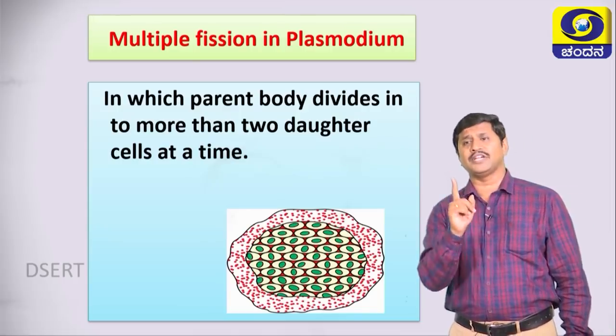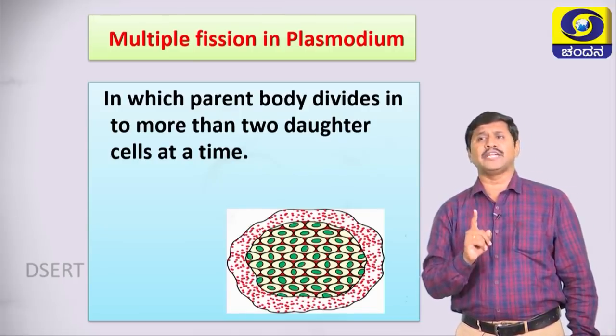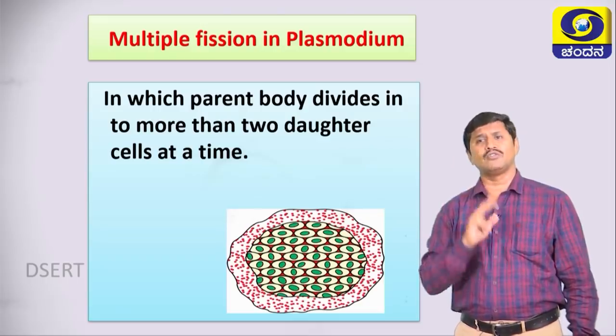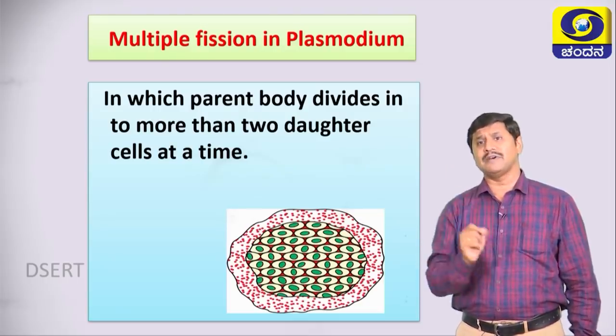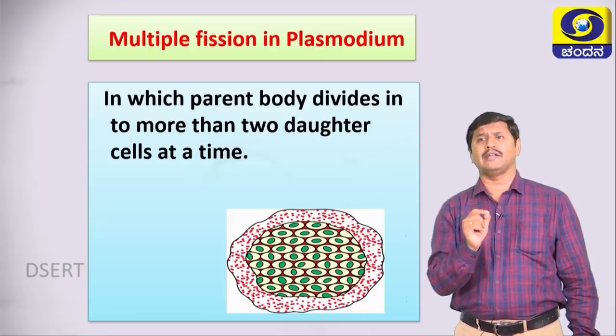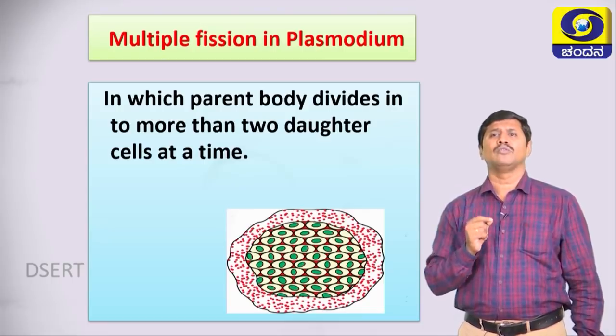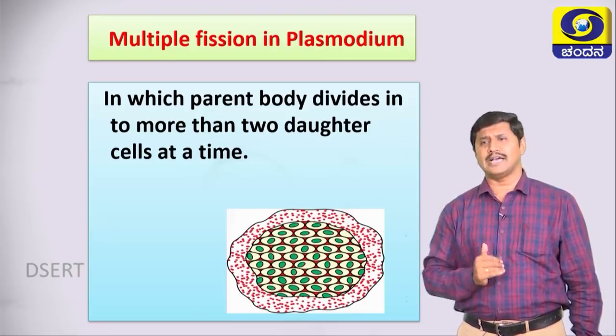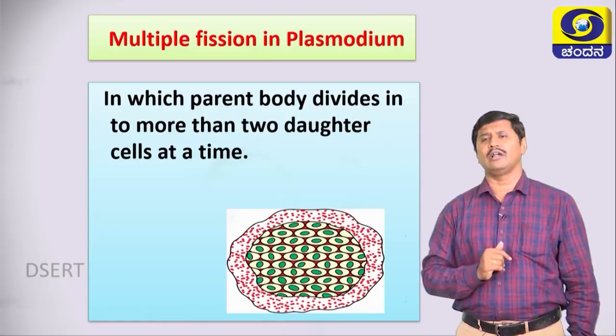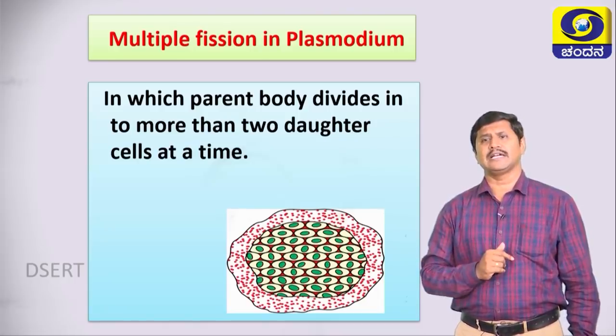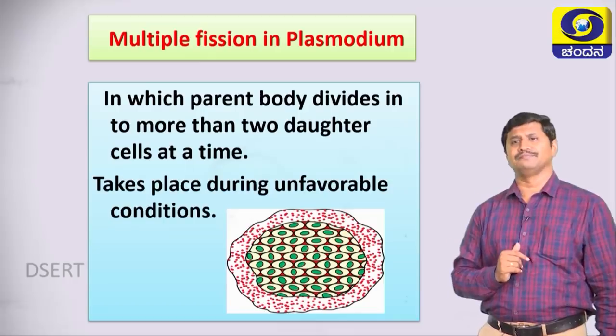But in binary fission, the parent body divides into only two individuals or two daughter cells. But in multiple fission, the parent body divides into more than two daughter cells at a time. It is called multiple fission. It occurs in plasmodium.